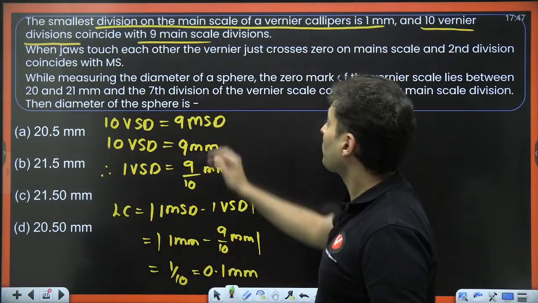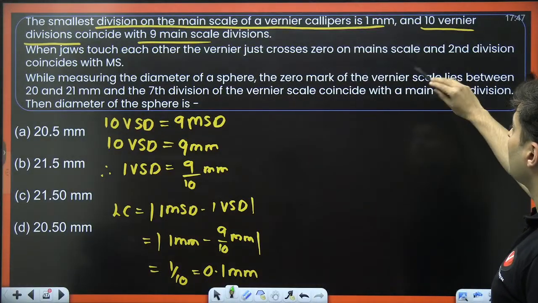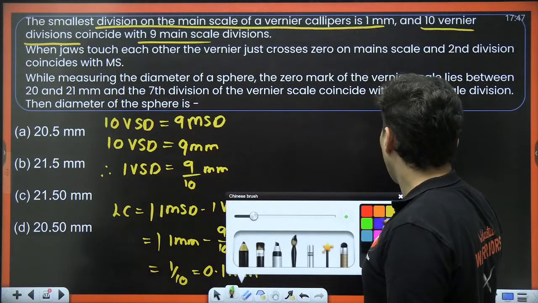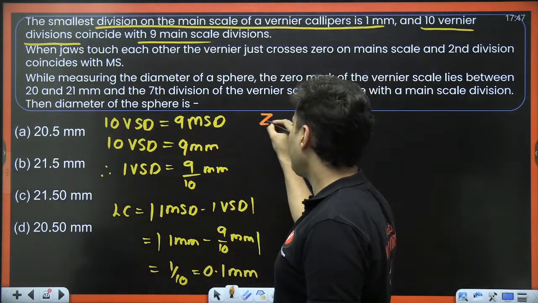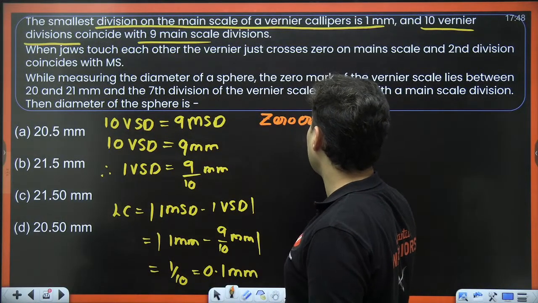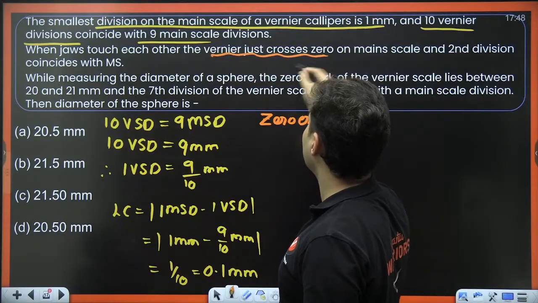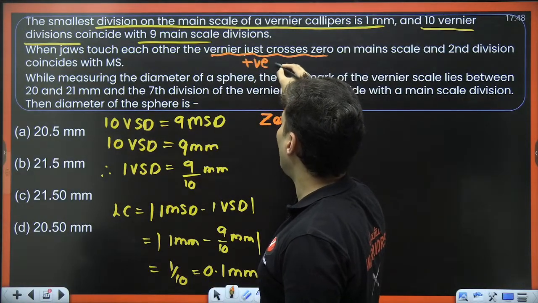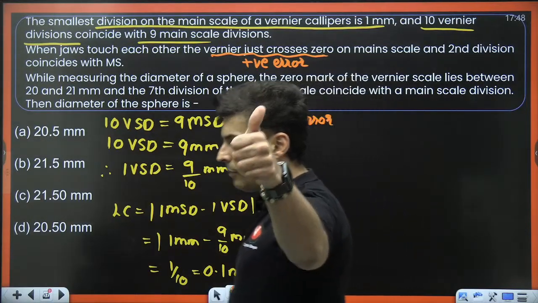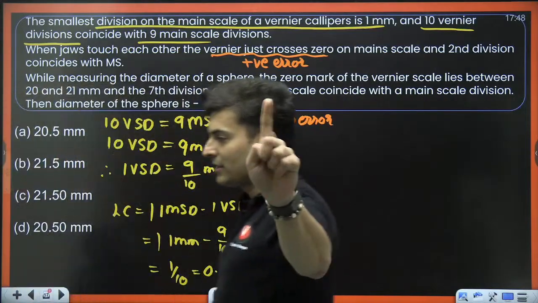But there is a catch. When the jaws touch each other, the 0 just crosses on the main scale and the second division coincides with the main scale. So there is a zero error also. Is this positive or negative? Because it is given that the vernier just crosses the 0, won't it be a positive error, my dear warriors? How many of you saw that? Very good. If you saw that, it is a positive error.